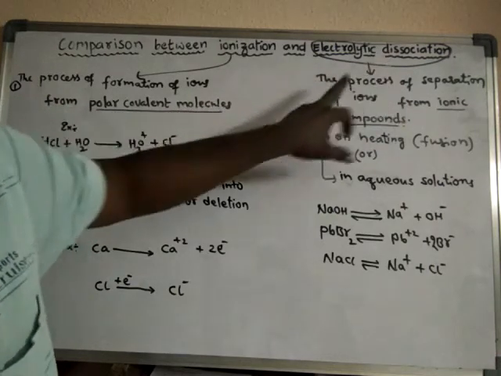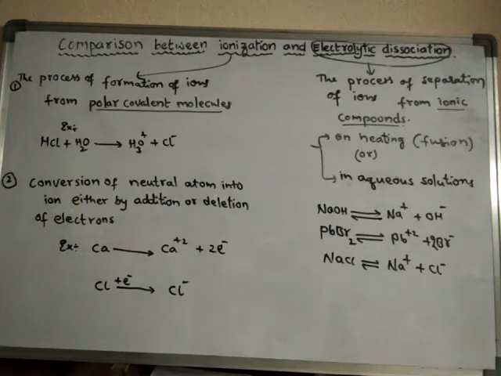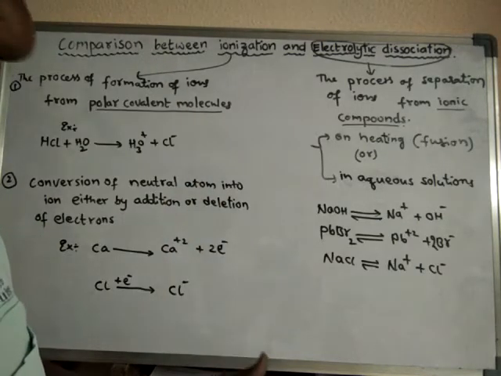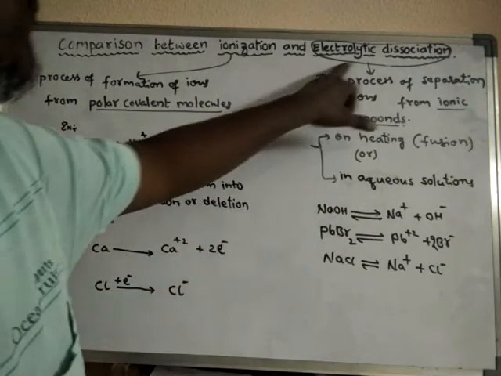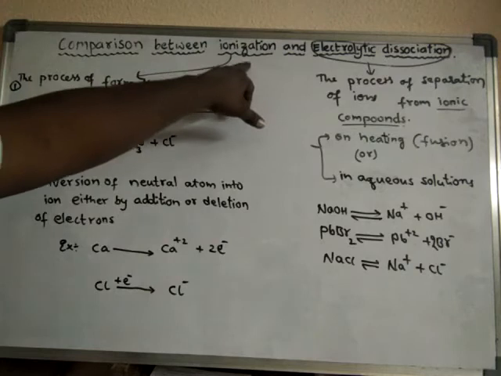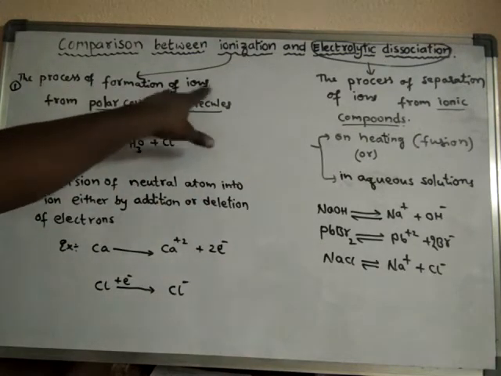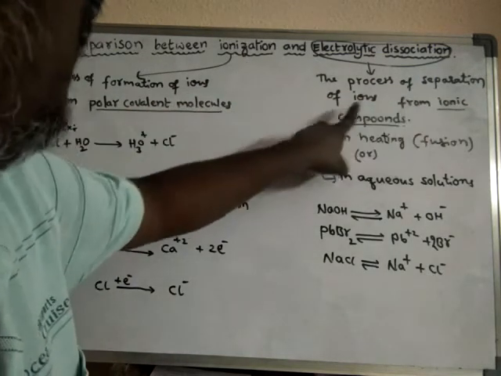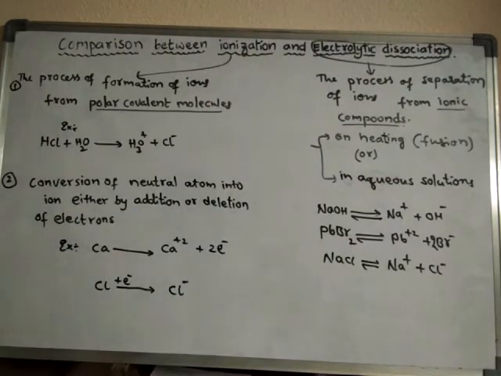So electrolytic dissociation is the process of separation of ions, or breakdown of the substance into ions. Newly ions are not formed in this process, whereas in ionization ions are formed newly. So the process of formation of ions is called ionization, whereas the process of separation of ions from an ionic compound is said to be electrolytic dissociation.